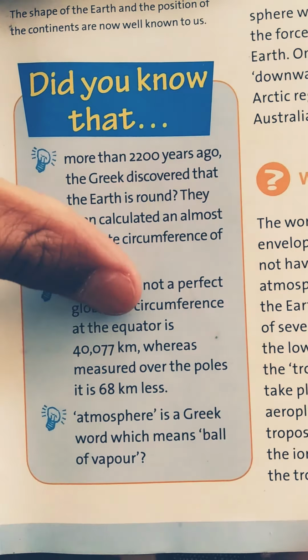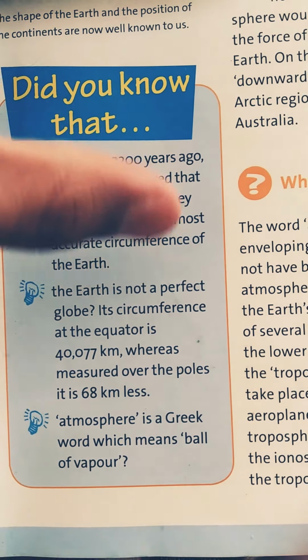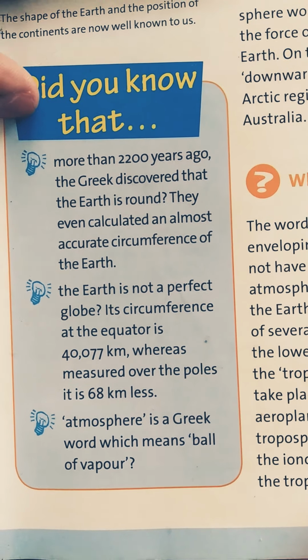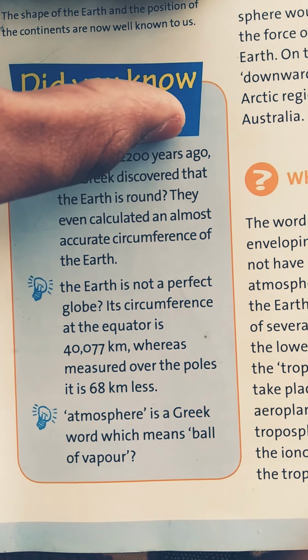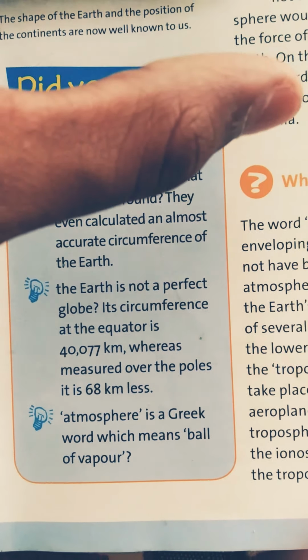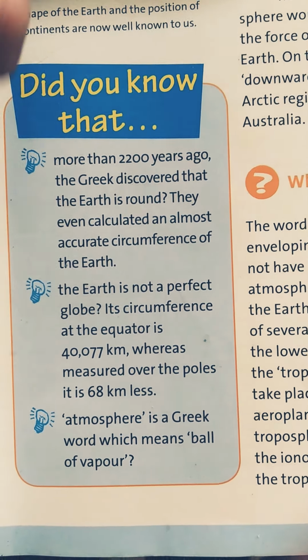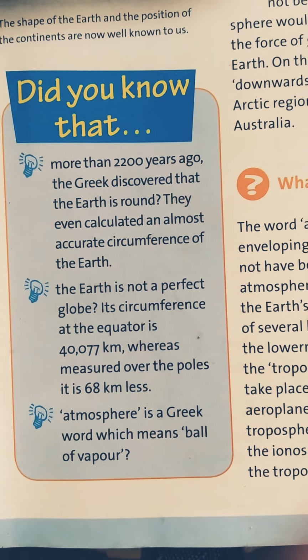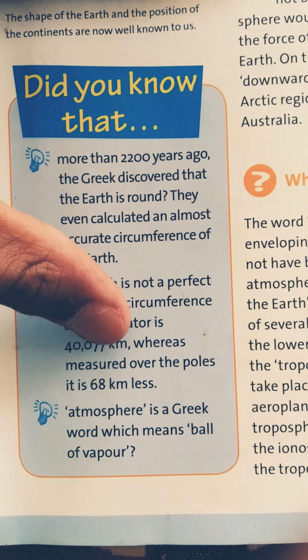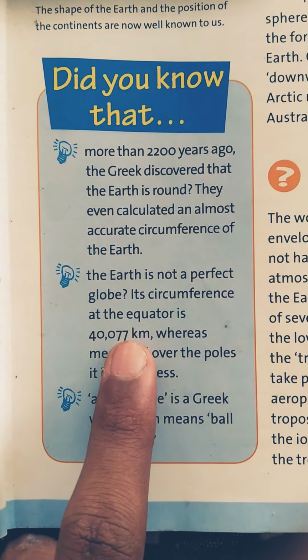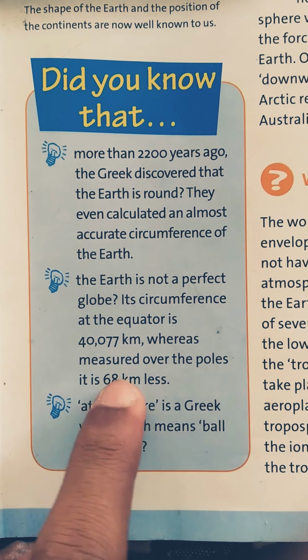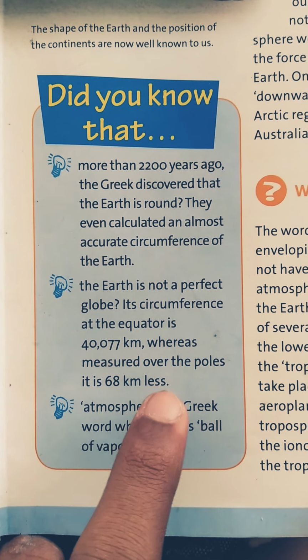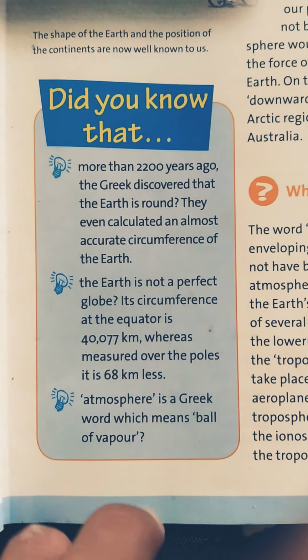So you can see it is not a perfect globe, meaning the circumference at the equator is much more than at the poles. So you can say it is an oval type. Those are the main points: the equator circumference is 68 kilometers more than the poles.